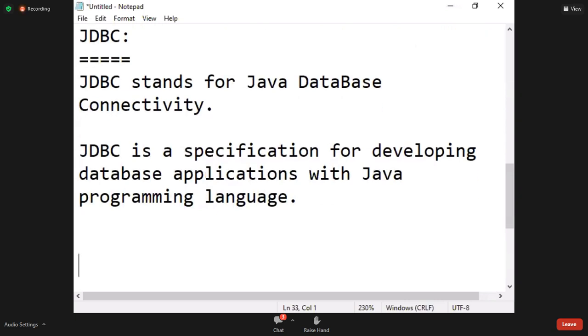JDBC stands for Java Database Connectivity. JDBC is a specification for developing database applications with Java programming language.